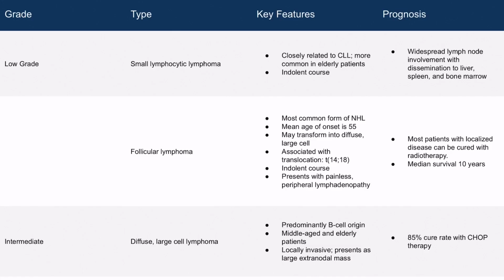Now let's discuss an intermediate grade lymphoma, diffuse large cell lymphoma. Diffuse large cell lymphoma is mostly of B-cell origin. It is most commonly seen in middle-aged and elderly patients and is locally invasive and presents as a large extranodal mass. There is an 85% cure rate with CHOP therapy, which we will discuss in the treatment section of this lecture.